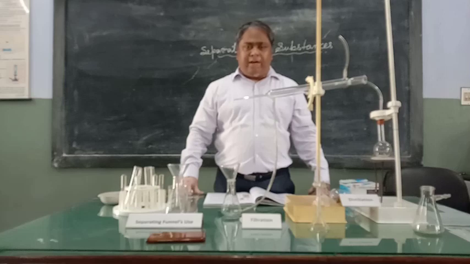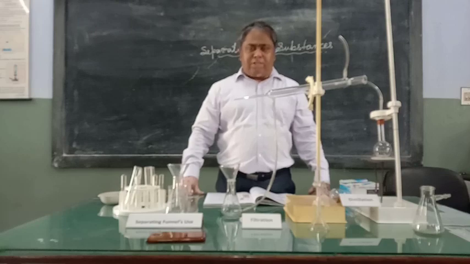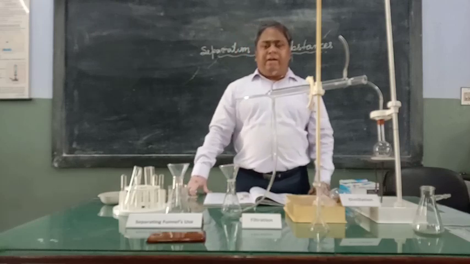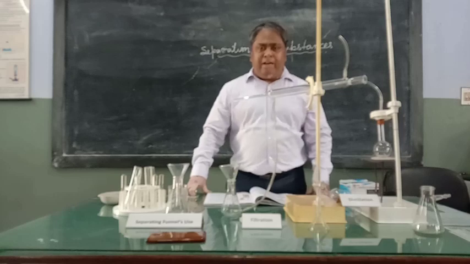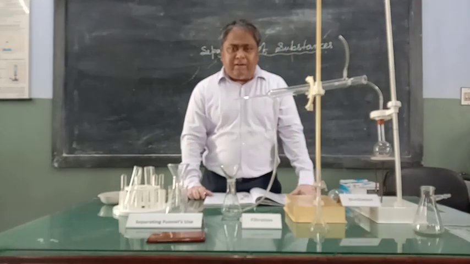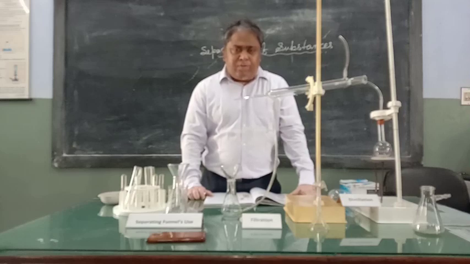Like if salt and water is mixed and we want water, then we need to separate water. If we want cream from the milk, then we can separate the cream from the milk by centrifugation. So in this way, various pure substances and impure substances are separated. If we take the example of elements like pure metals and pure non-metals, we will not require to separate them, because they are in the purest form.